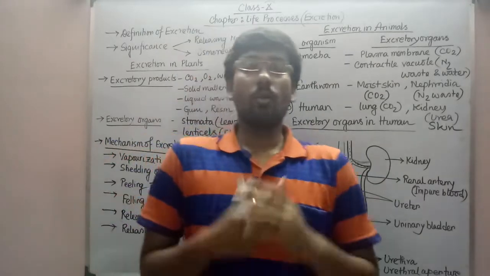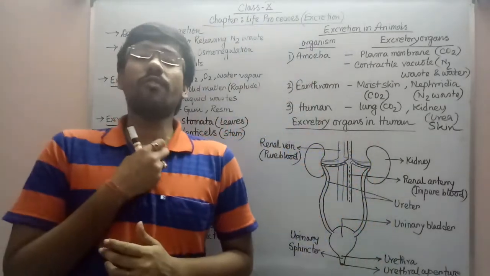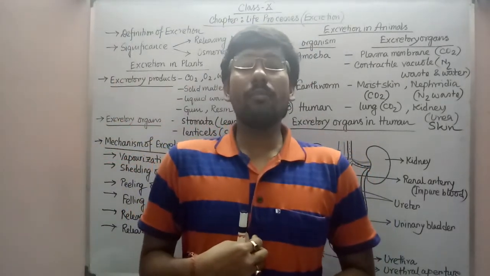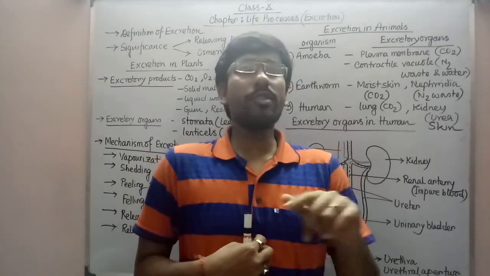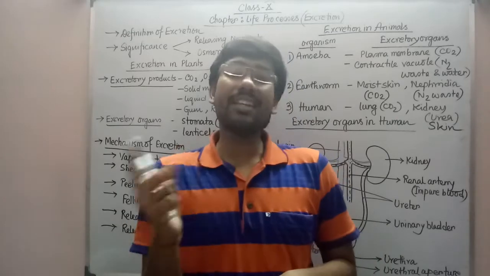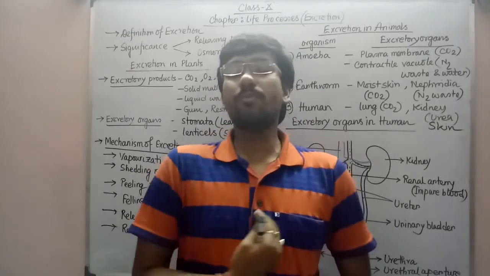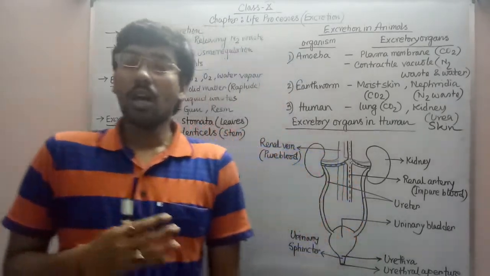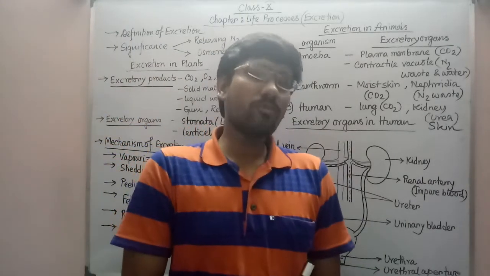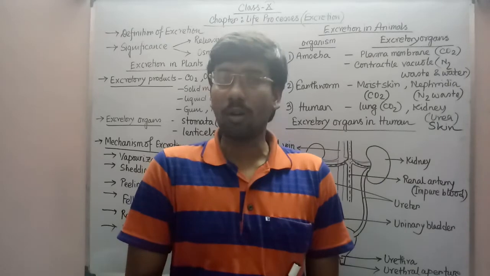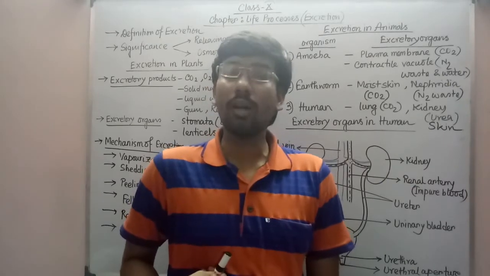Keep it in your mind properly. Think about when we studied nutrition, our esophagus came down. After the esophagus comes down, on which side is the stomach present? We draw the stomach to the right hand side of the esophagus in the diagram, which means it is actually on the left side of the body. So when the stomach is on the left side, the left kidney should be lower than the right one. But why is the right one lower than the left one?